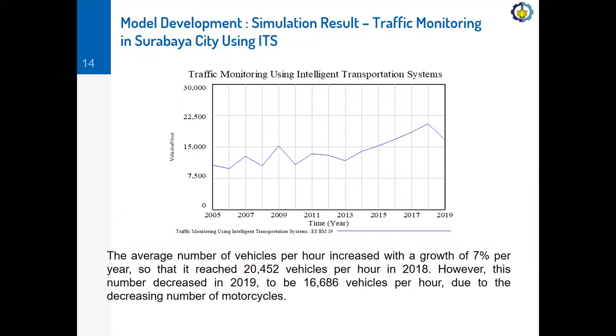And this is the simulation result of traffic monitoring in Surabaya City using intelligent transportation systems. From this graph, we can see that the average number of vehicles per hour increased with a growth of 7% per year, so that it reached 20,452 vehicles per hour in 2018. However, this number decreased in 2019 to be 16,686 vehicles per hour due to the decreasing number of motorcycles.